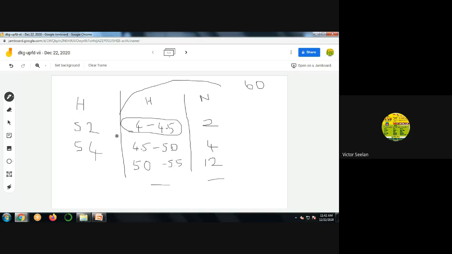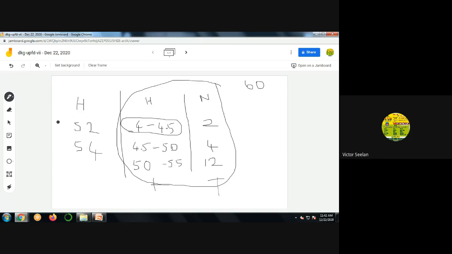So this is called continuous data. Here it's a class interval. This is the first class interval, this is the second, and there is a third class interval. So 4 to 4.5, 2 students. 4.5 to 5, 4 students. 5 to 5.5, 12 students, and so on.